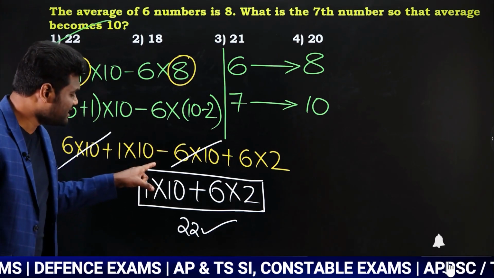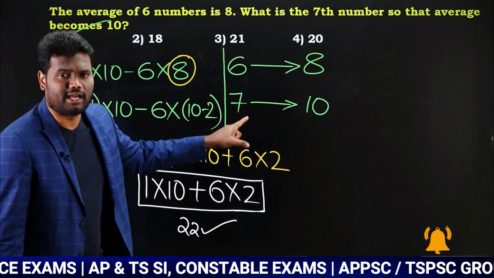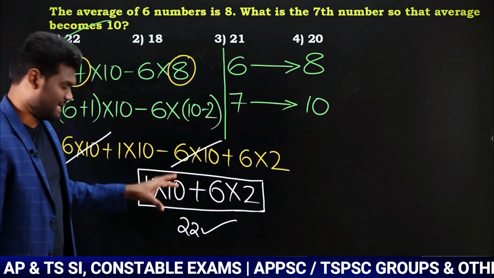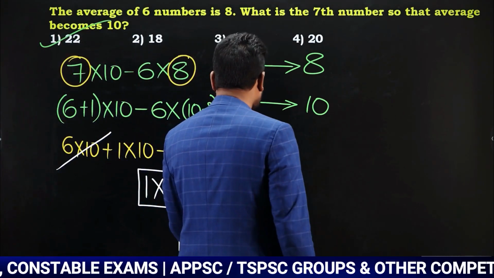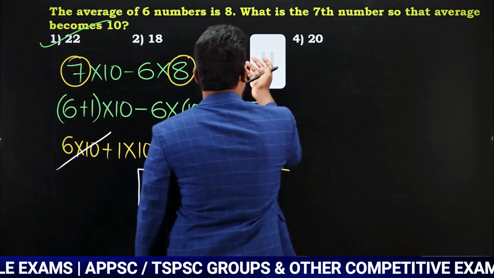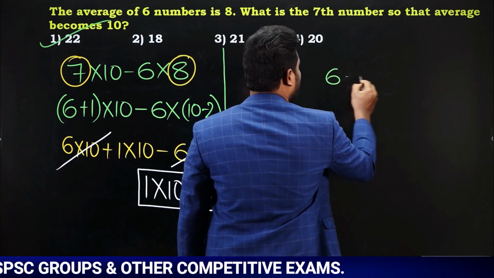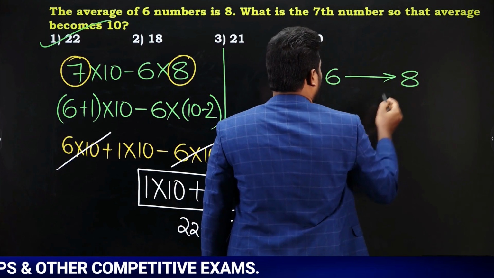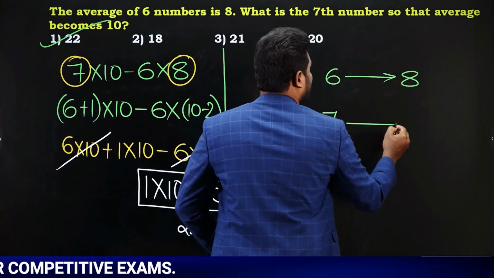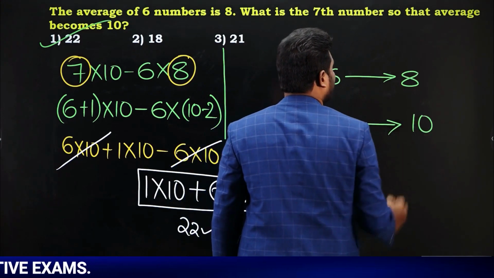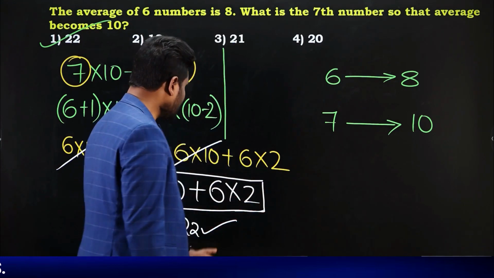Then how to get these values directly from here without simplifying all this? Yes. How to get this? You need to observe carefully. I am going to explain how to get these values directly. In the question it is said that the average of 6 numbers is 8. When the 7th number is added, the average becomes 10. What is the 7th number? That is your question. Observe carefully.